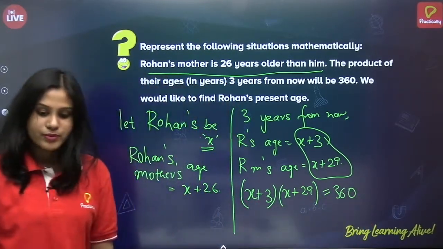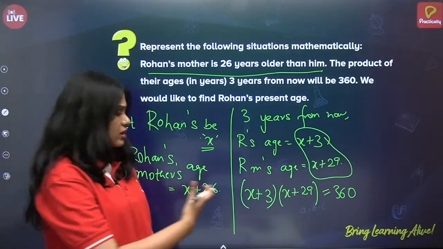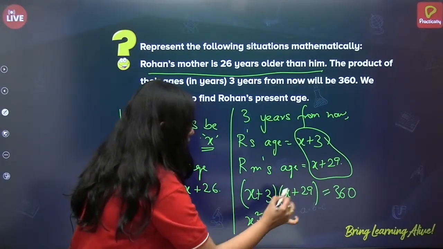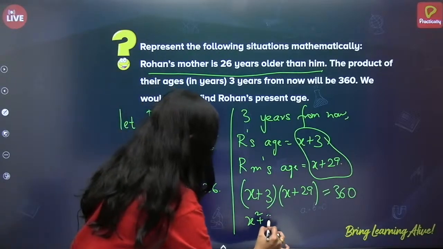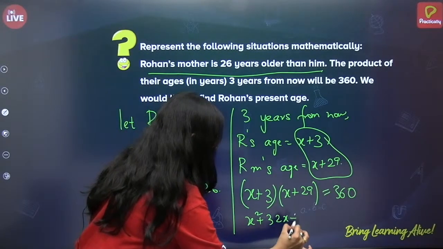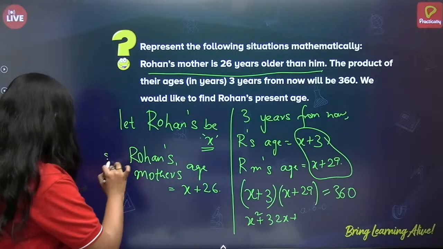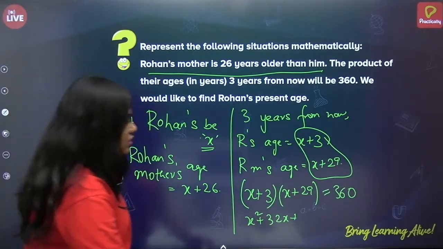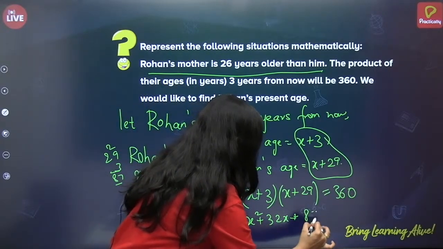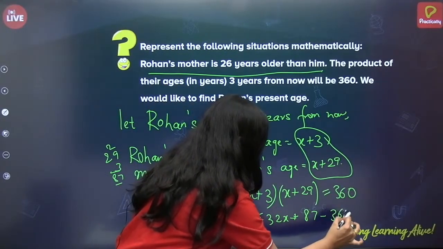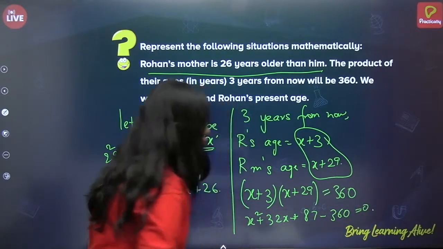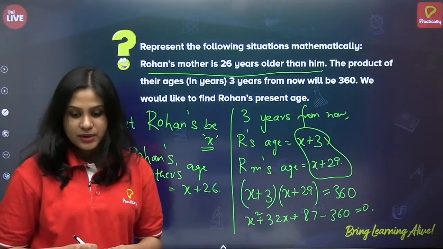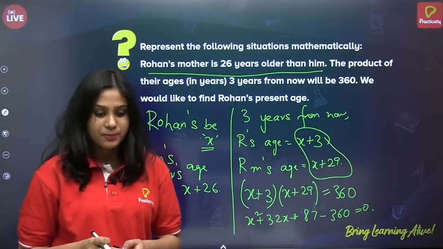Alright. Now let us simplify it again. X square plus 3x plus 29x is 32x plus 29 into 3. So 3 9s are 27, 3 2s are 6, 87 minus 360 is equal to 0. Right?